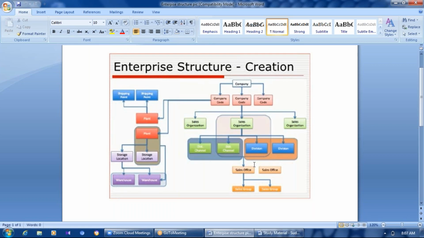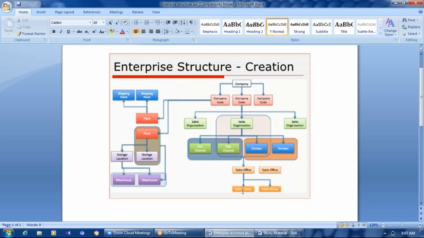We generally see this in branches, not only in the bank. If you take any of the offices, if you visit the branches, the people work together. There will be sales people and accounts people. All the departments work together here. That we call a sales office, and it is a physical location. And the SD consultant is responsible for defining this: the sales organization, distribution channel, division, and the sales office.